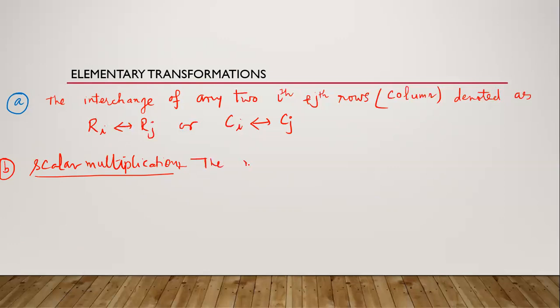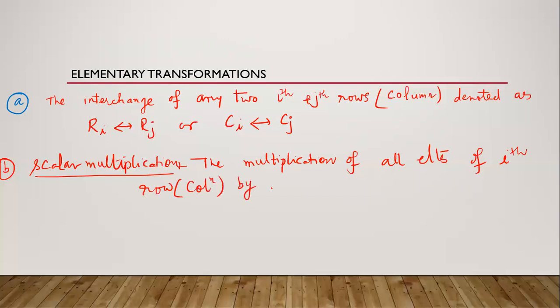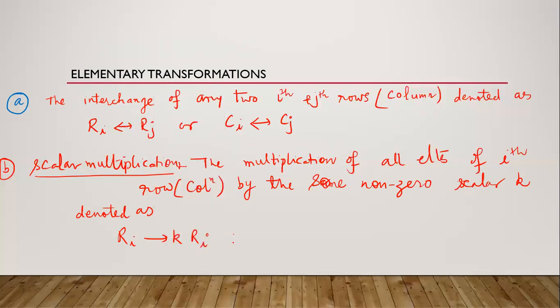The multiplication of all elements of ith row or column by some constant non-zero scalar k, denoted as Ri, can be replaced with some k times Ri, and Ci can be transformed as some k times Ci.